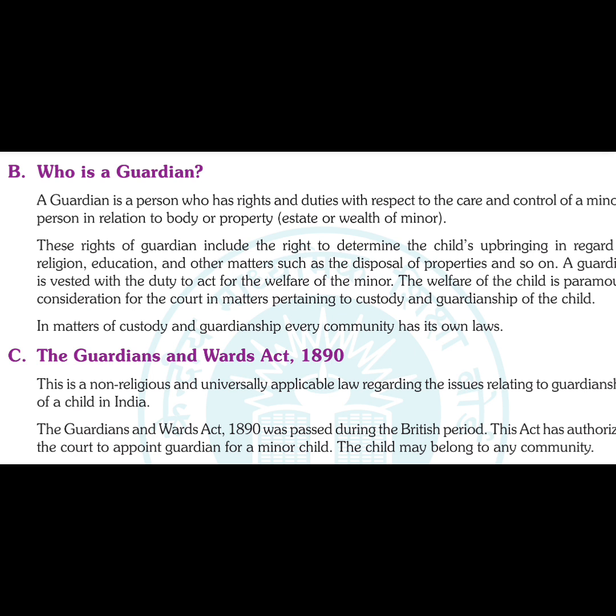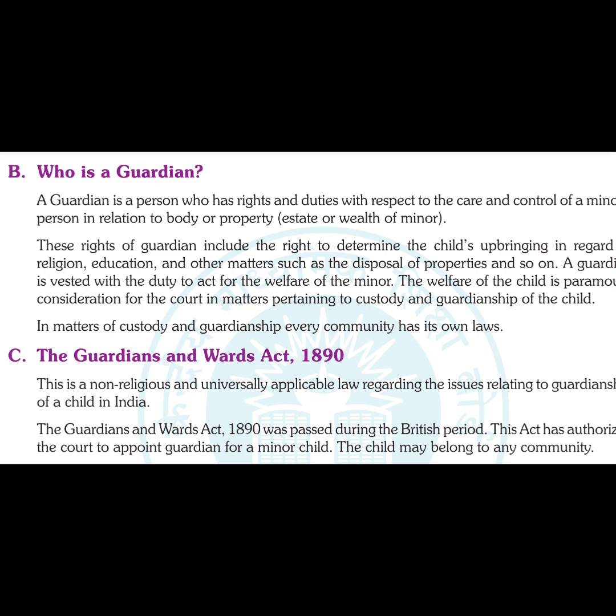These rights of guardian include the right to determine the child's upbringing in regard to religion, education, other matters such as disposal of properties. So right of guardian means the thing that he has to do. Now since guardian means who will guard the person, right? So guard means to take care and to control all of the minor's affairs, to provide him with the basic amenities, to take care of him, to provide him with the protection. And since minor is not capable of taking decisions, right, his consent is immaterial for that matter, so to take decisions on his behalf also.